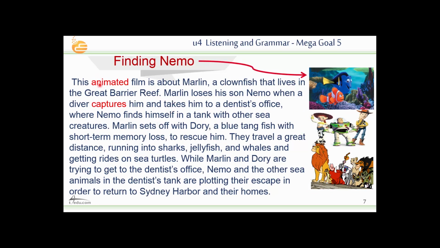The third word here is captured. Marlin loses his son Nemo when a diver captured him. Captures here means catch him. This is the meaning of capture, all right? Also, capture has another meaning, which is to take a photo of something, okay? So it has two different meanings, but in this story, it means that he caught him, all right?